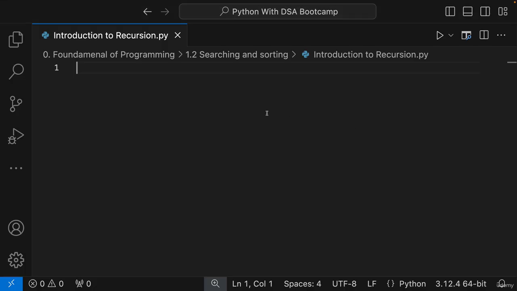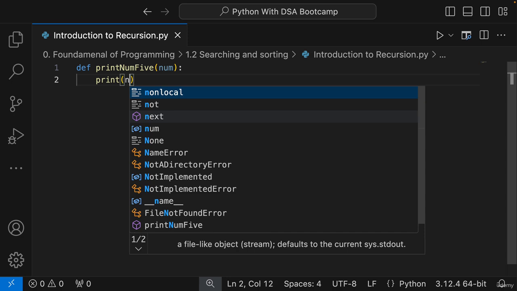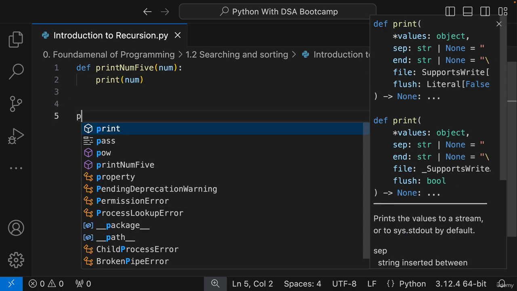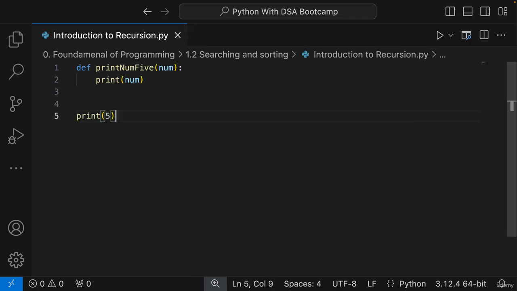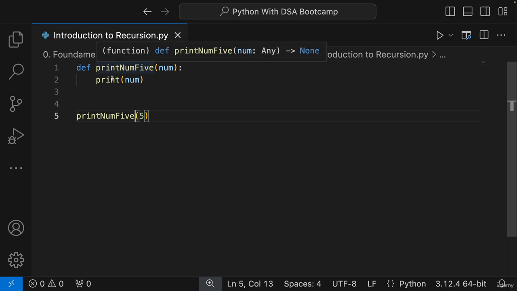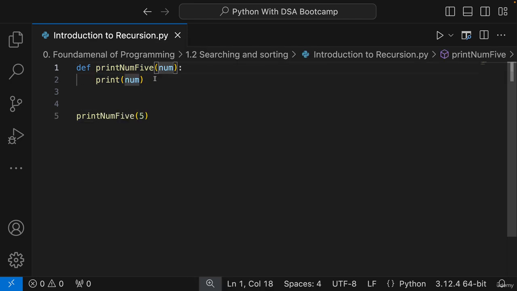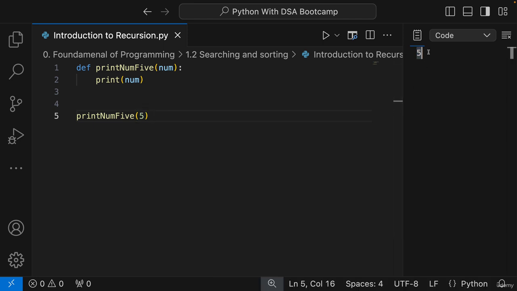So let us go to the code, everyone. And now what I have to do is I'm writing a function def print_num, which takes a number. I will be sending you a number, and what we have to do is print this number. Great. And now when I do print_num(5), till now what I have done is I have just defined this particular function, def print_num. It just prints whatever you send to it. I'm just calling this overall simple function. Now let us run this and we are able to see the output as 5.